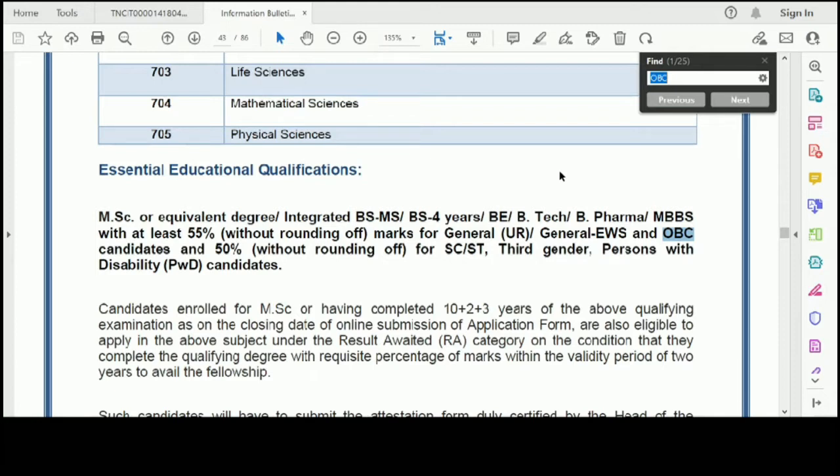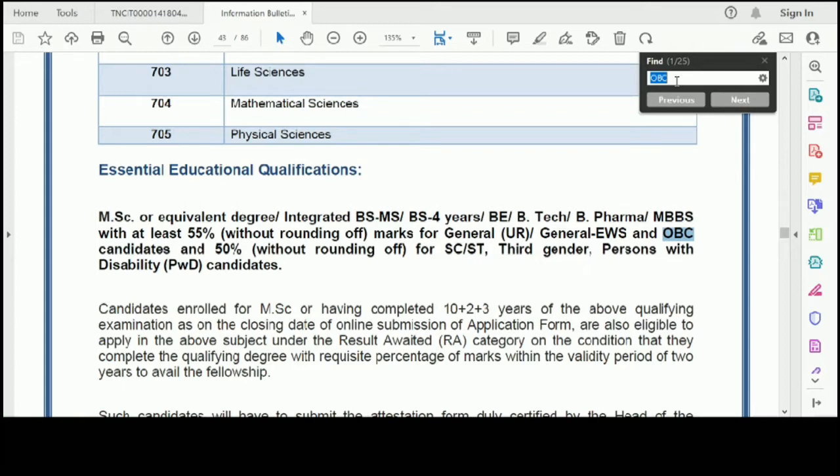Okay. And also it's not based on you, it's based on your parents, which means your parents' salary will be counted. Like if your parents' salary is more than 8 lakhs, then you will be coming under the creamy layer. OBC involves two categories. First category is the creamy layer, that is CL. Another category is OBC NCL, that is non creamy layer. If your parents' income is above 8 lakhs, you will be coming under the creamy layer category. Whereas if your parents' income is 8 lakhs or below, then you will be coming under the non-creamy layer.